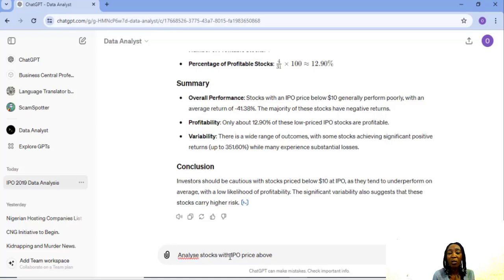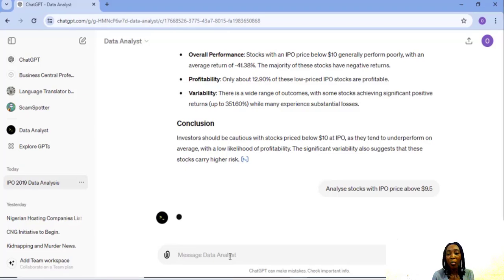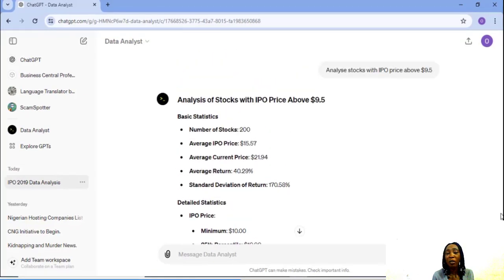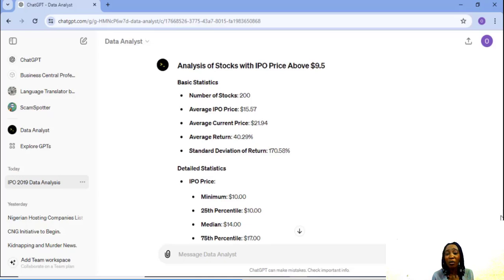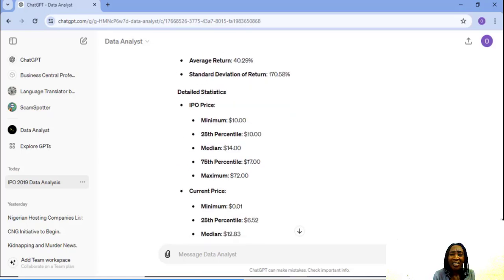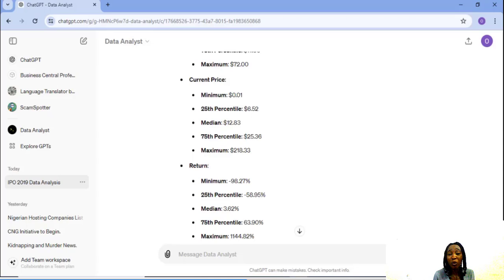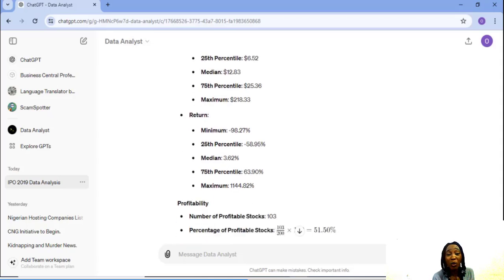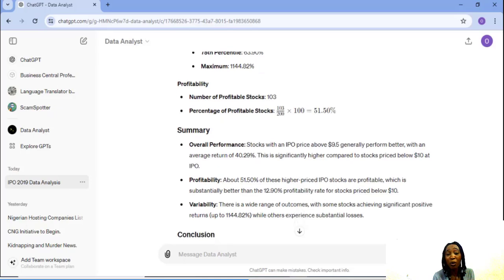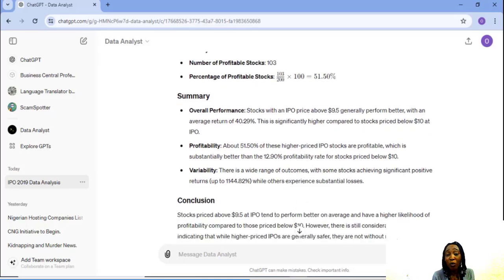Analyze stocks with IPO price above $9.5. So let's see what that Analyst GPT is actually giving us. So number of stocks 200, average IPO price $50.57, detailed statistics, minimum price $10, maximum price $72, current price, the minimum price is $0.01, while the maximum is $218 US. That's a lot. Okay, and the maximum return is $1,144.